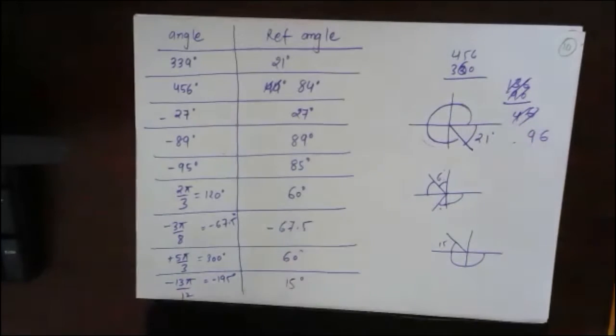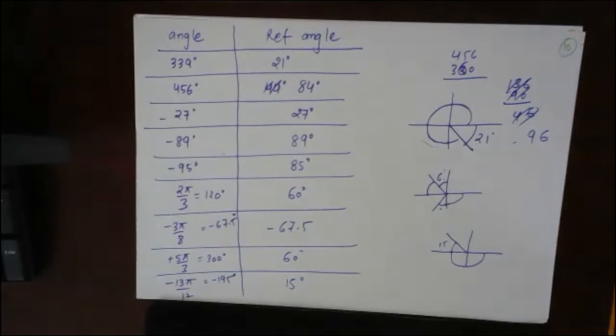Understood? Just check this one. Everybody has got this correct? Yes, the reference angle will not be negative. It is plus 67.5, the minus was there by mistake.